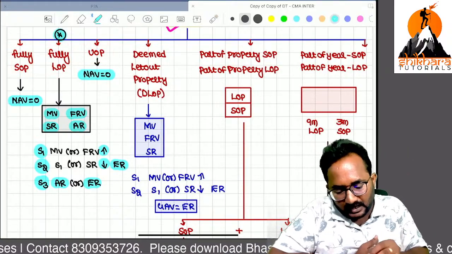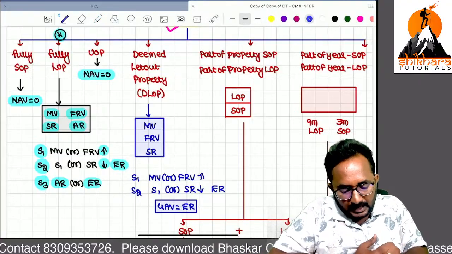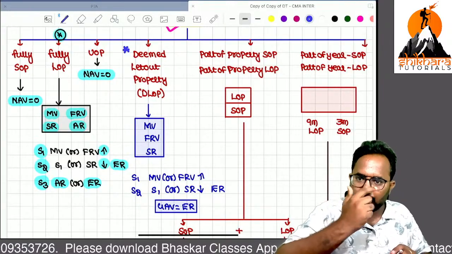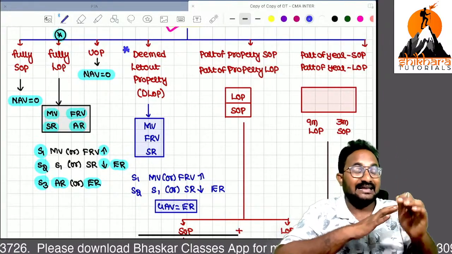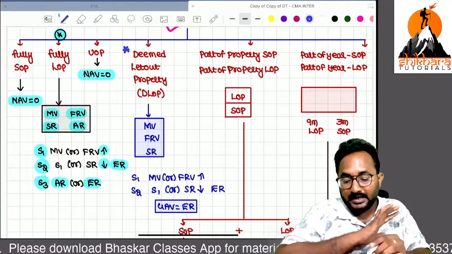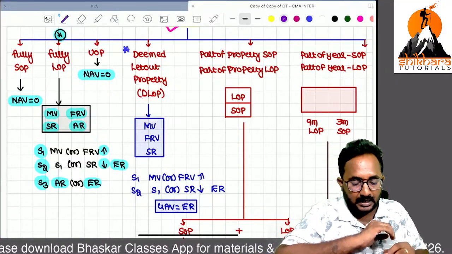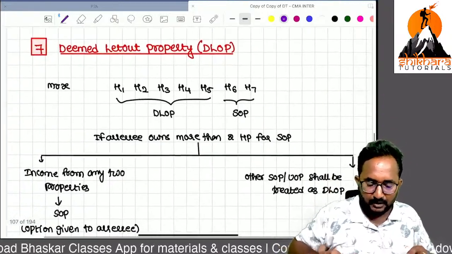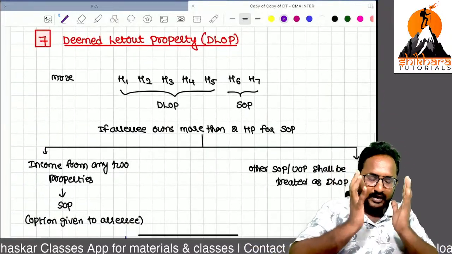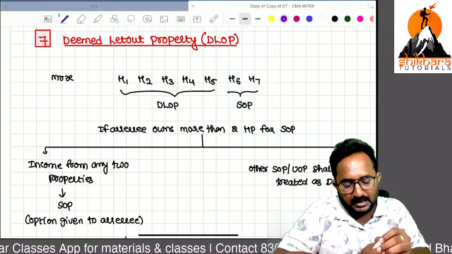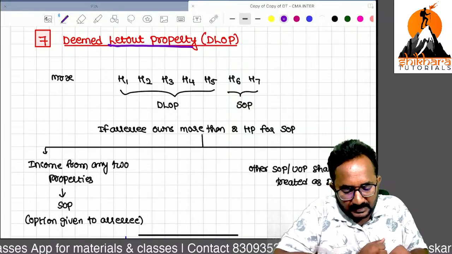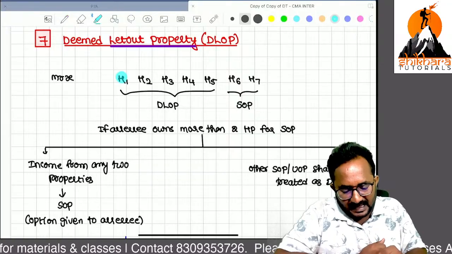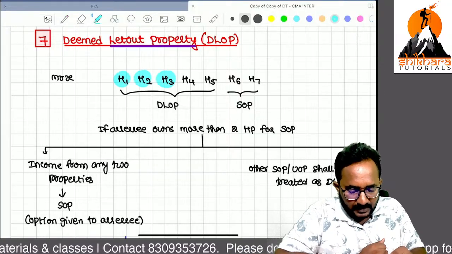Now I want to start the question related to deemed let out property. You have to solve the problem also. From your ICMA study material, deemed let out property questions are there. What is a deemed let out property? I will explain how we can treat one property as a deemed let out property. Listen. Mr. X having how many houses?